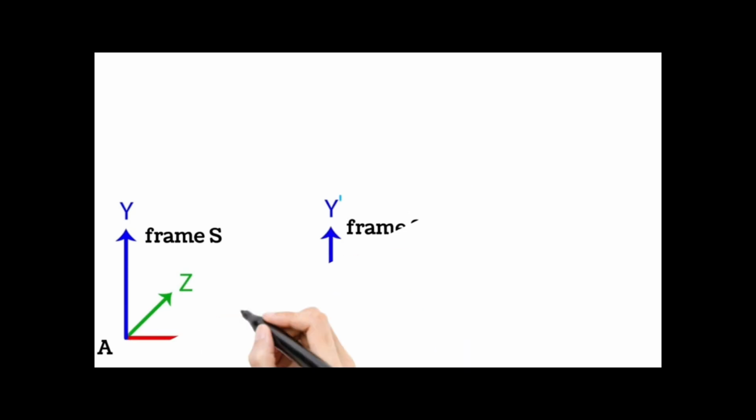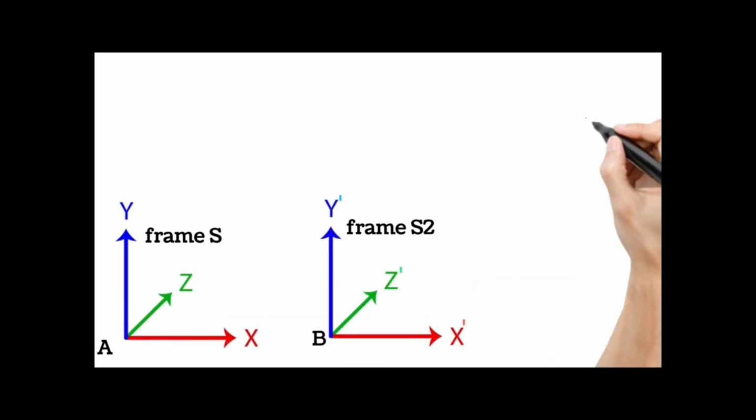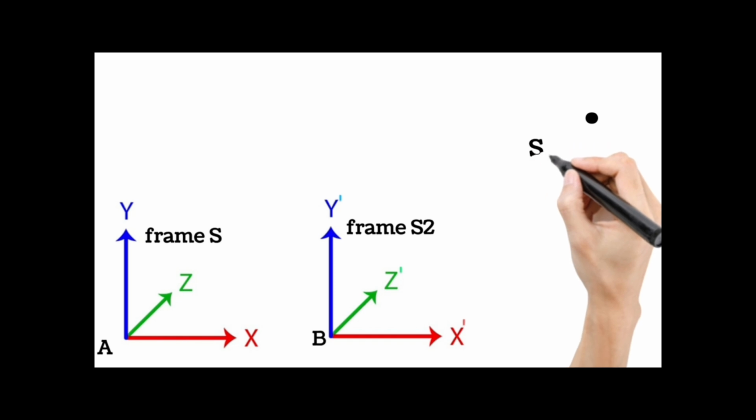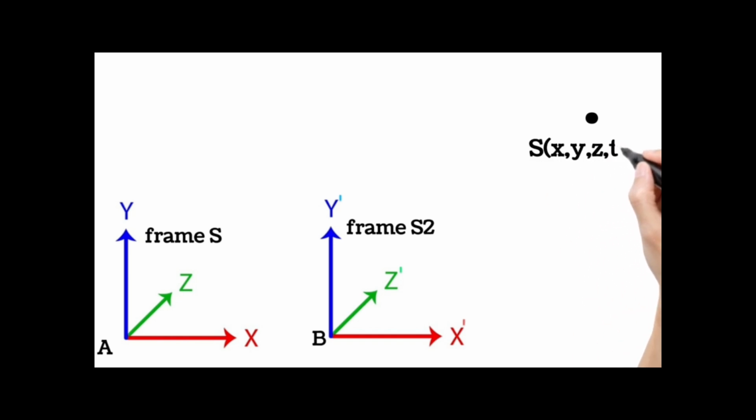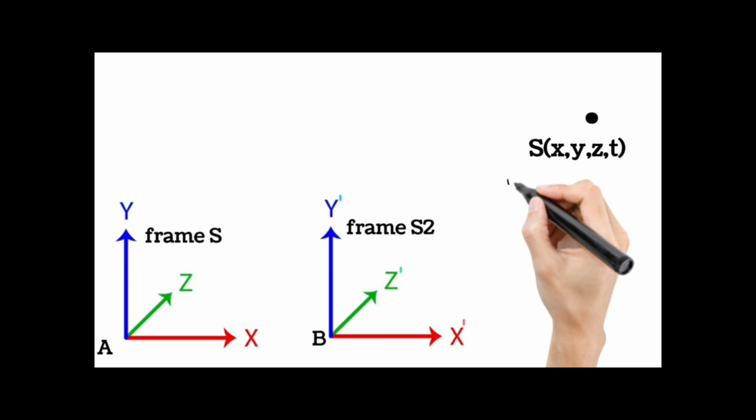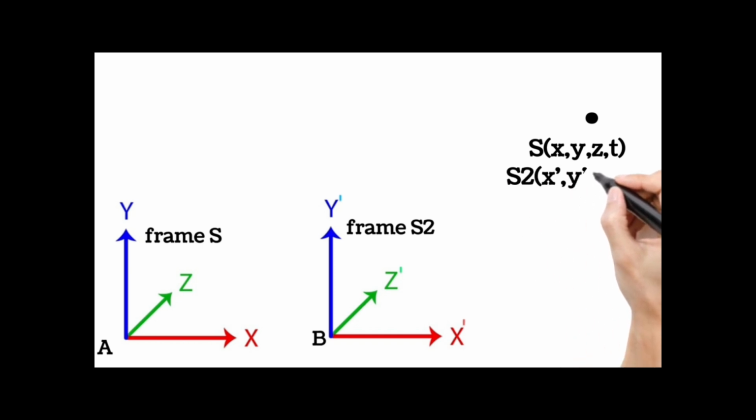Now we are going to find the coordinates of the cloud from frame S1 and frame S2. So we are again marking that point as the cloud. Then x, y, z, t are the coordinates of frame S1 and x dash, y dash, z dash and t dash are the coordinates of frame S2.